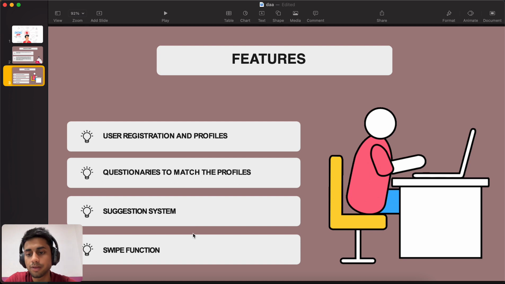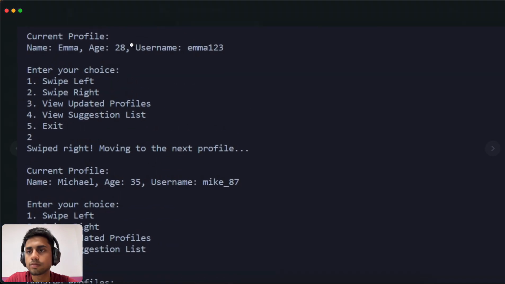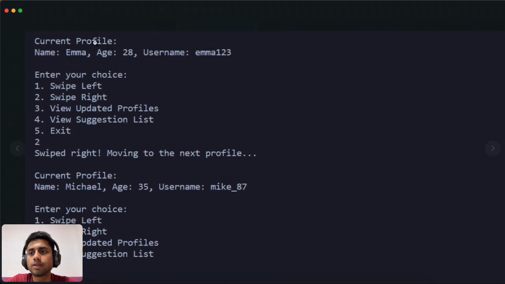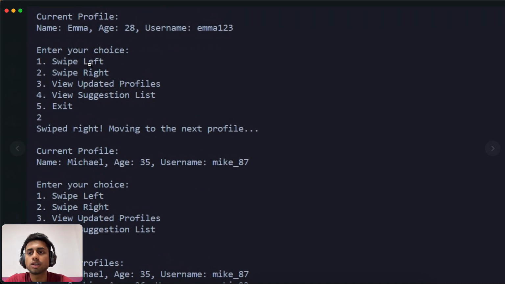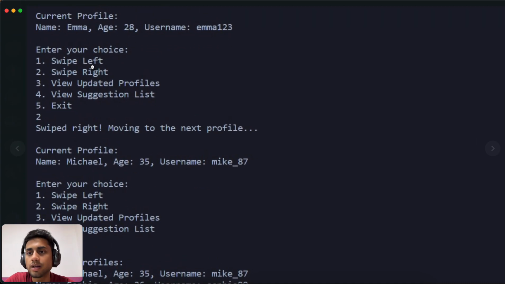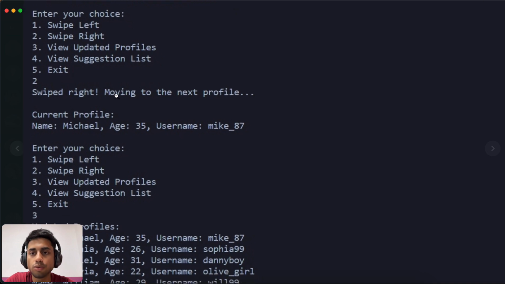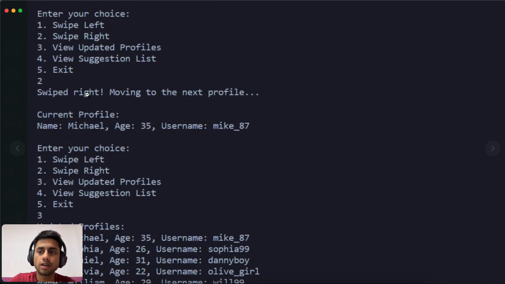By the way, I need to show you the right swipe function's output, and here it is. It shows the current profile: name, age, username. There are some options to enter. If I press 2, I reach the right swipe, and it will be stored in my user preferences.